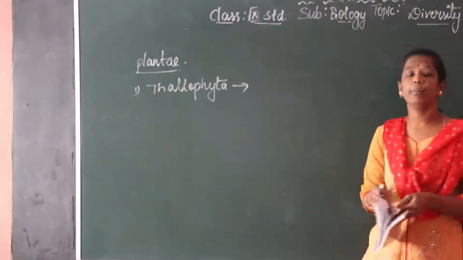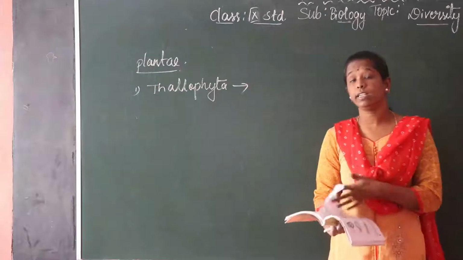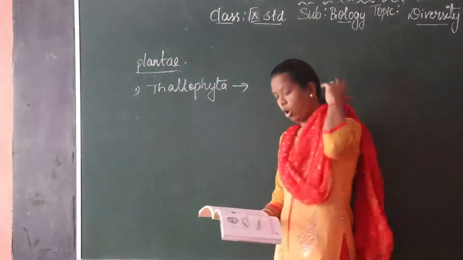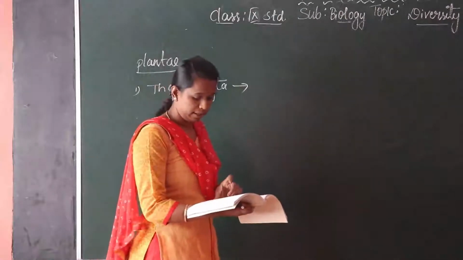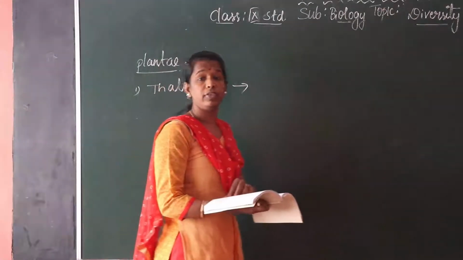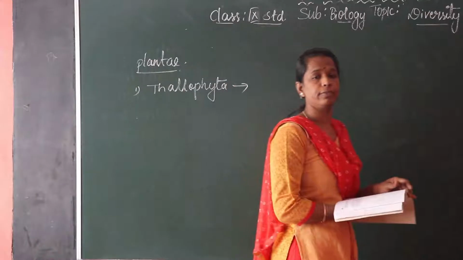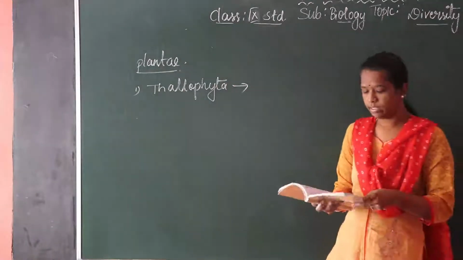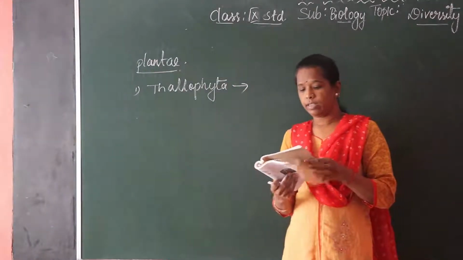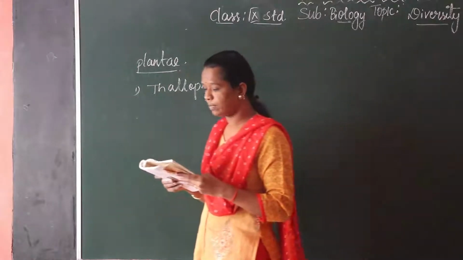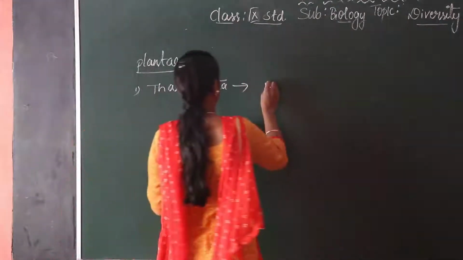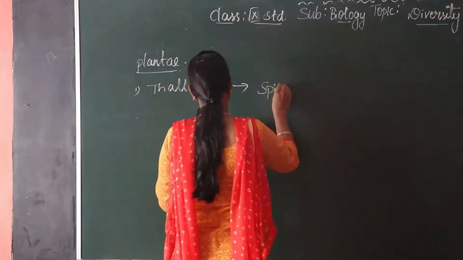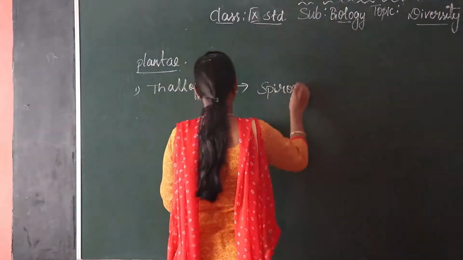When compared to the other organisms, the plants do not have a well differentiated body, because the twigs or leaves differ from one leaf to another. Here we take examples: Spirogyra.